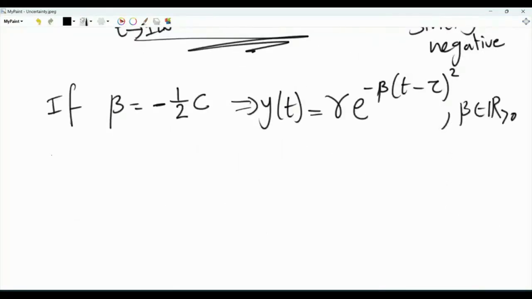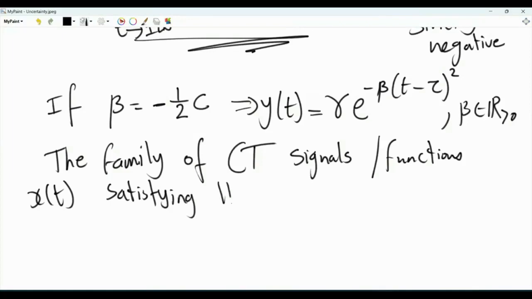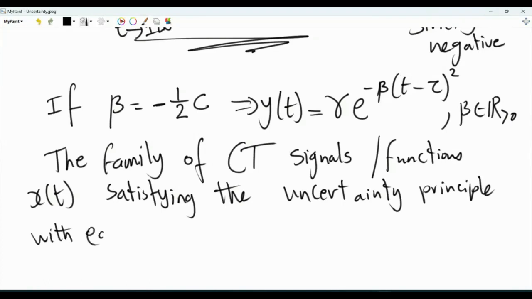Finally, the family of continuous time signals or functions x of t satisfying the uncertainty principle with equality are x of t equal to gamma.